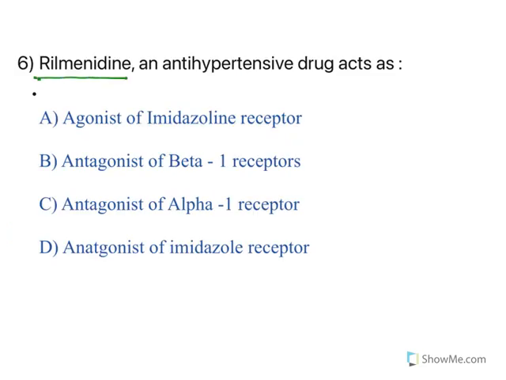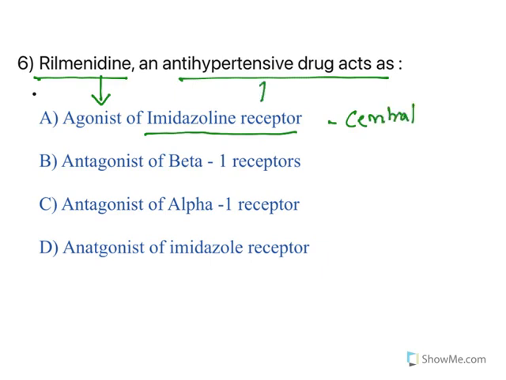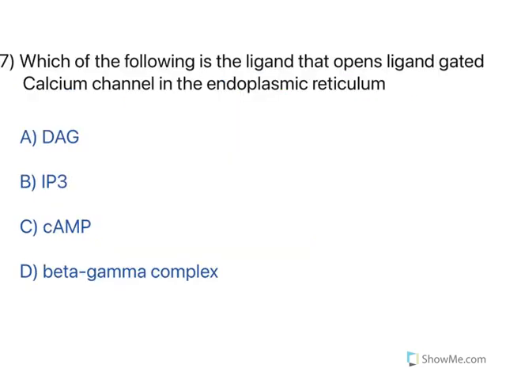Now, rilmenidine, an antihypertensive drug, acts as, again, a centrally acting agonist of the imidazoline receptor. It acts at the brain, central receptors. And it is acting as an antihypertensive by reducing sympathetic overactivity. So this is how it acts. Rilmenidine is an agonist of the imidazoline receptor. Moving to the next one.